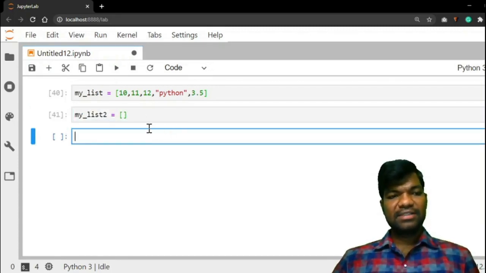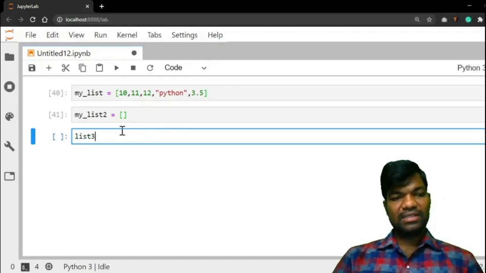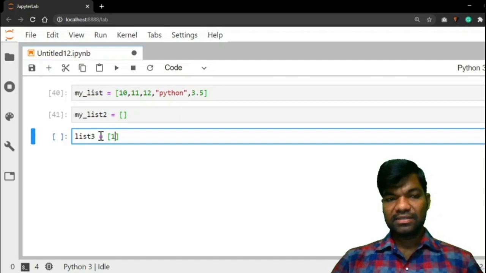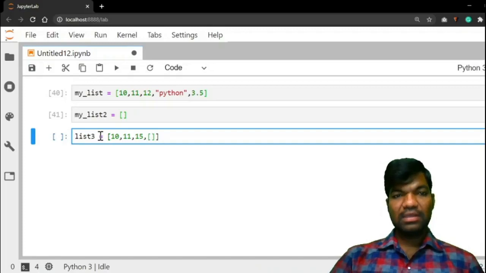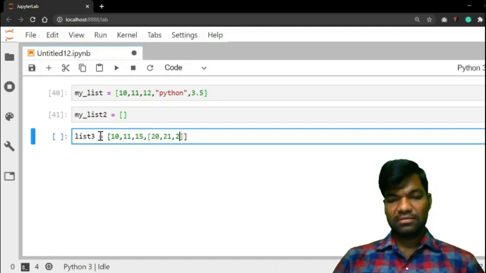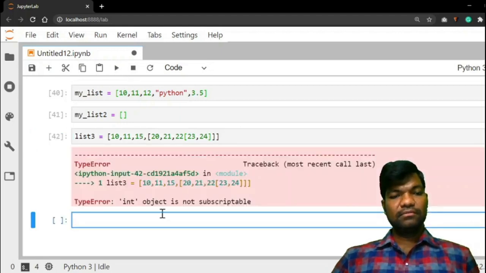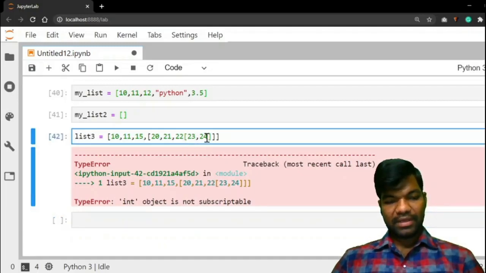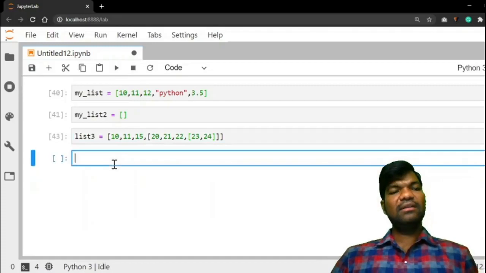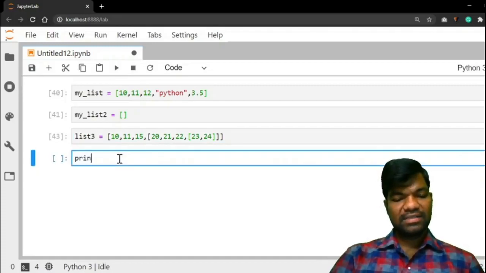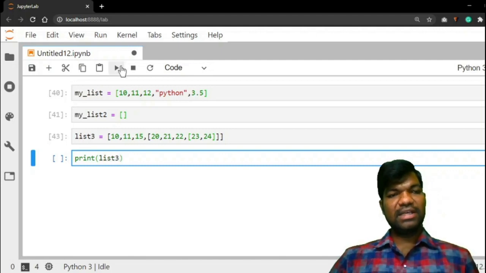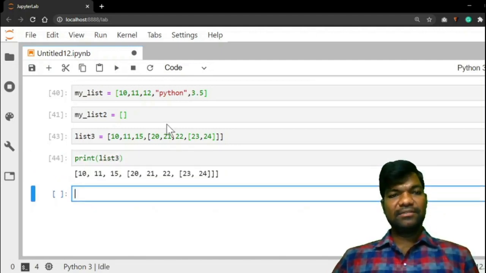Next, list3 equal to, creating nested lists: 10, 11, 15, in brackets 20, 21, 22, within the brackets 23, 24. Run the code. Take a comma here. List3 is completed. So what is list3 now? Print of list3. So that is the list.